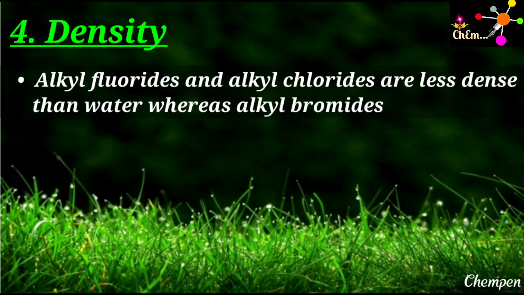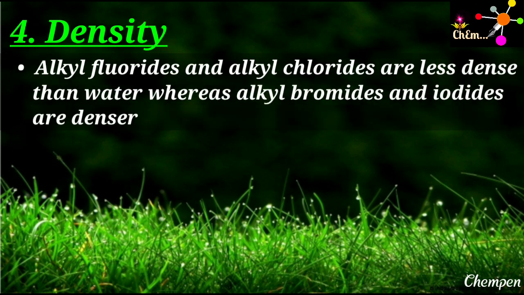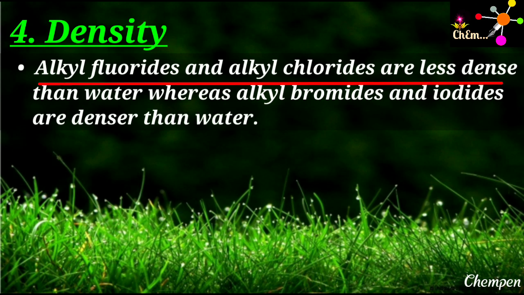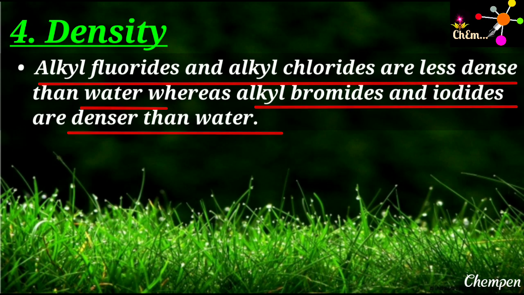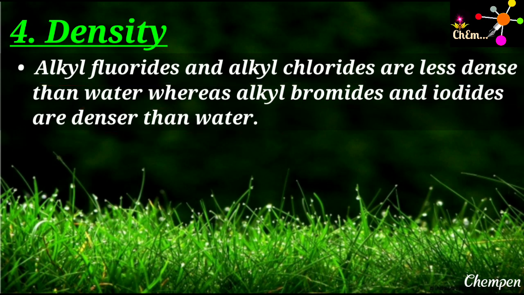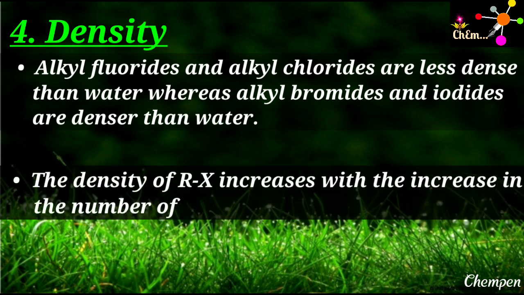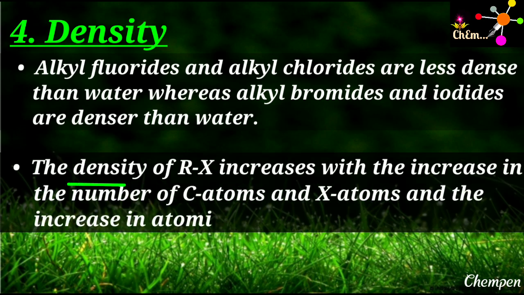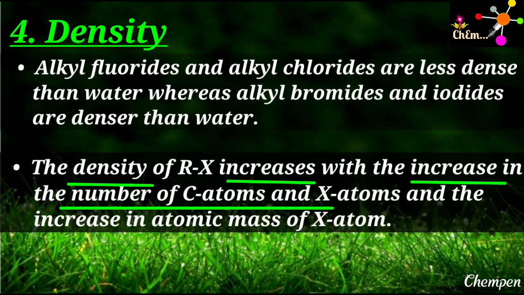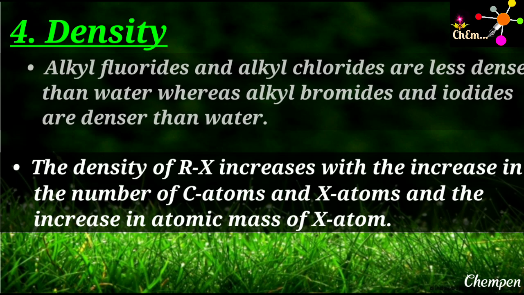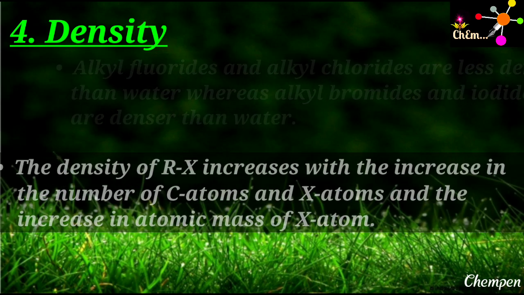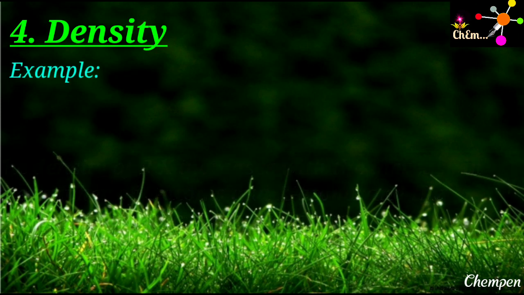Next, density. Alkyl fluorides and alkyl chlorides are lighter than water, whereas alkyl bromides and alkyl iodides are denser than water. Remember, alkyl fluorides and chlorides are less dense than water, whereas bromides and iodides are denser than water. The density of alkyl halide increases with the increase in number of carbon atoms, number of halogen atoms and increase in atomic mass of the halogen atom, because the density refers to mass per unit volume. With the increase in number of carbon or halogen atoms, or with the increase in the mass of halogen atom, the mass of alkyl halide molecule increases.